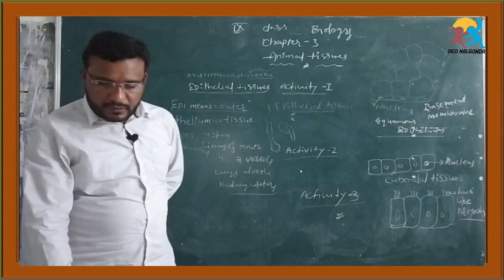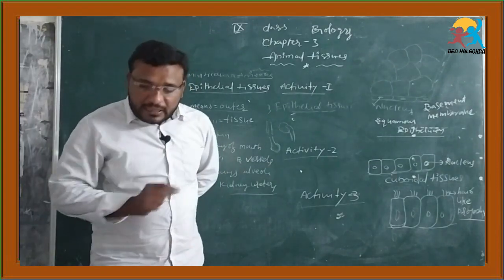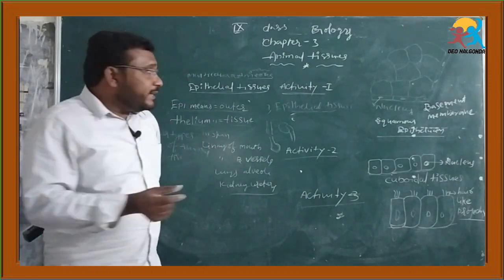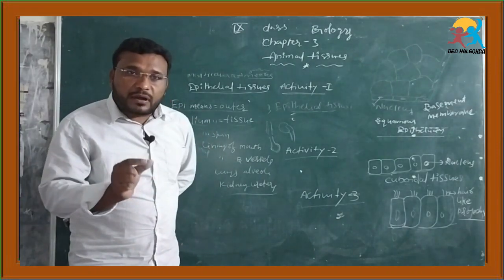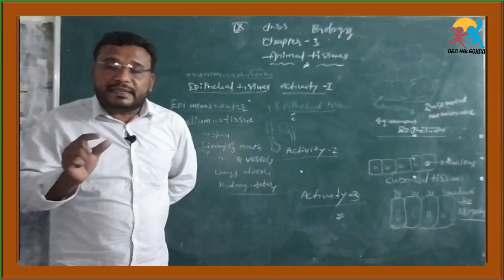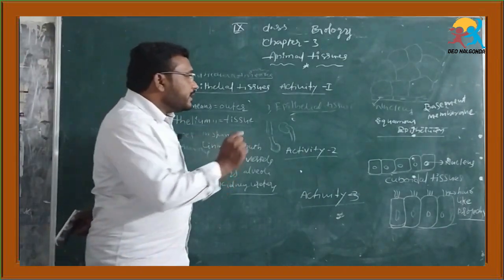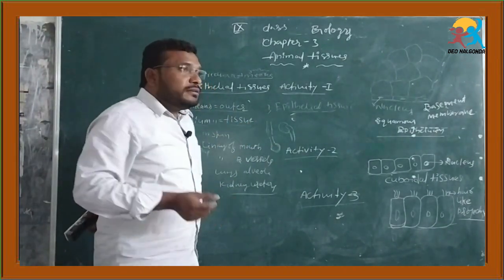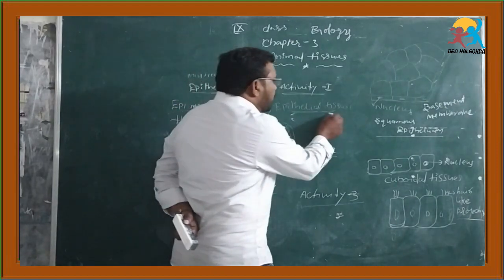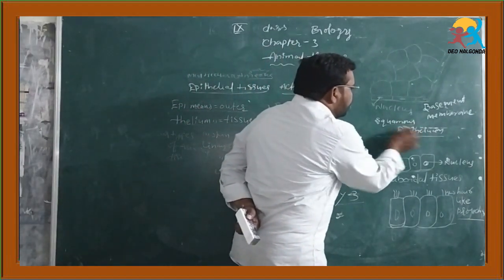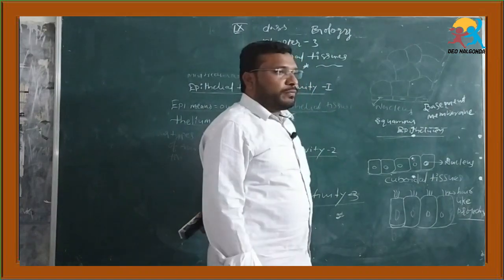Here, the epithelium tissue is extremely thin and flat, forming a delicate lining. This epithelium tissue is called squamous epithelium tissue.